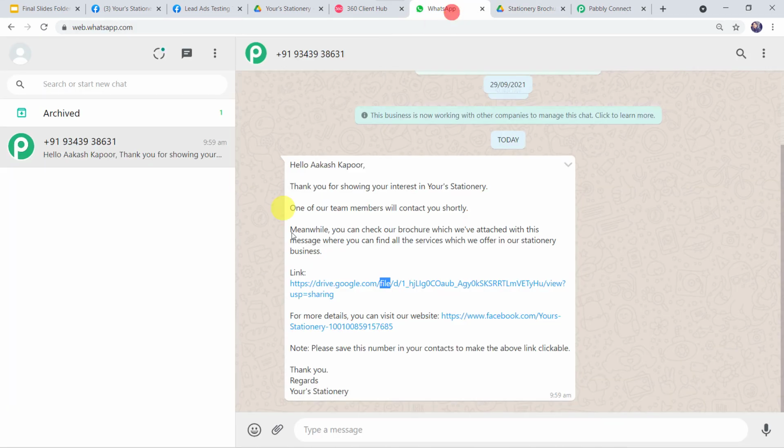Okay, now here you can see that the data has been captured immediately. But sometimes this may take time in fetching the data, as the trigger here, that is Facebook lead ads, is polling based. So if your data doesn't get captured immediately, don't worry about that and please wait for 15-20 minutes patiently. The data will surely arrive. Okay, so now here we can see that our integration is perfectly working fine. Now let us move back to Pabbly Connect.